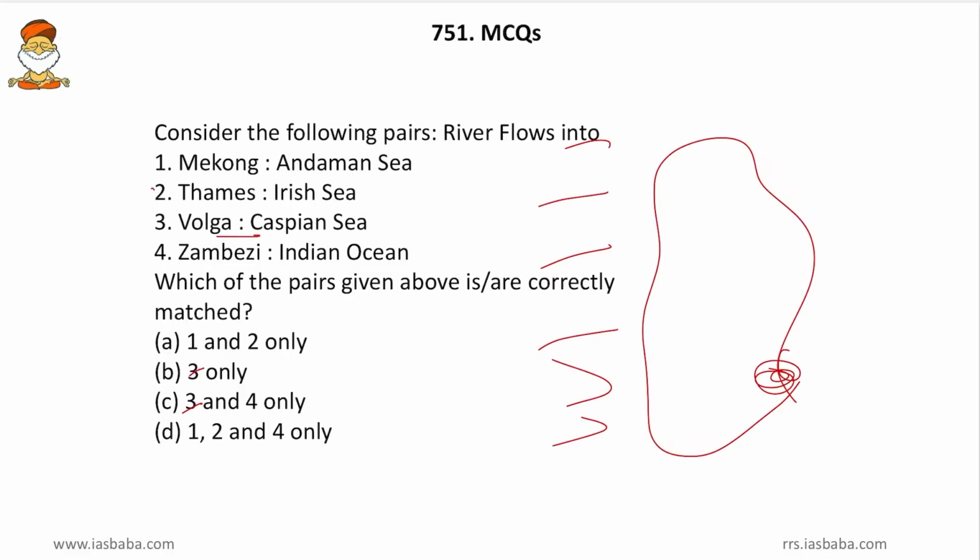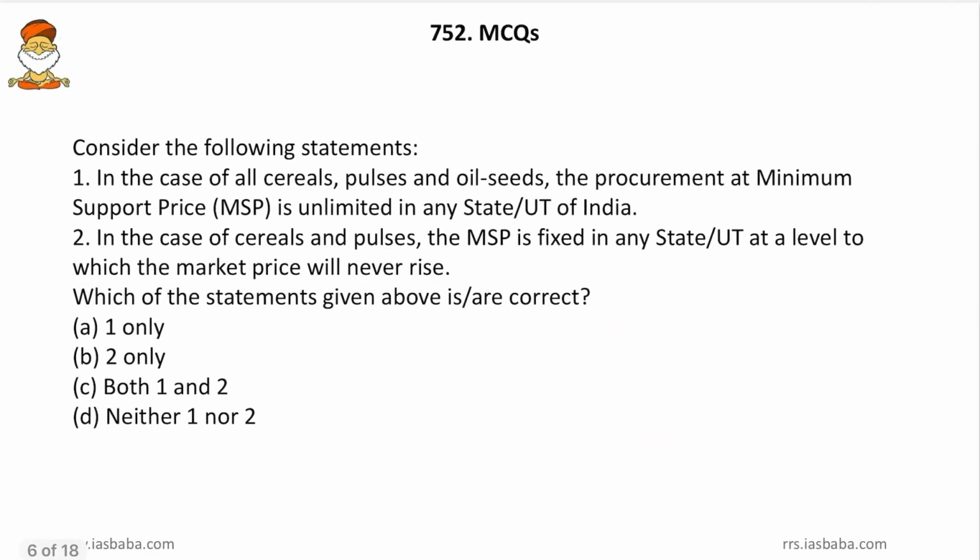And then Mekong, friends, Mekong flows to the Gulf of Siam and not to the Andaman Sea. So between the Andaman Sea and the Gulf of Thailand, the Malayan Peninsula leaves its thread. So if you have that knowledge, then you would have tracked almost all the rivers and seas. And it is never an uphill task to go through the maps whenever there are current affairs events. So if you have done that, then this will be a very easy question to answer and never a difficult one.